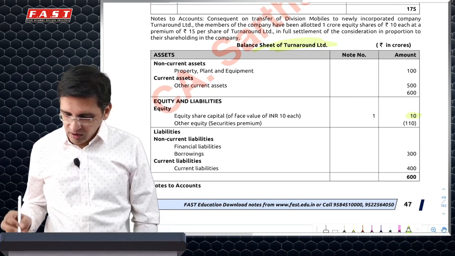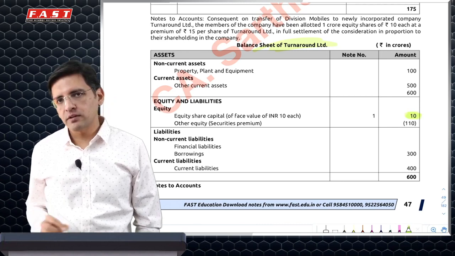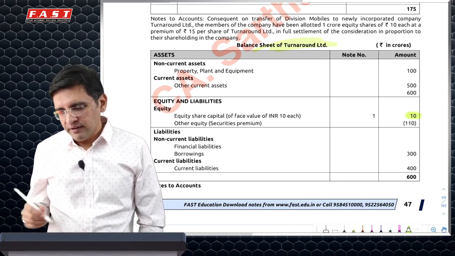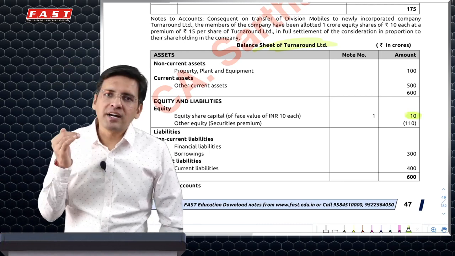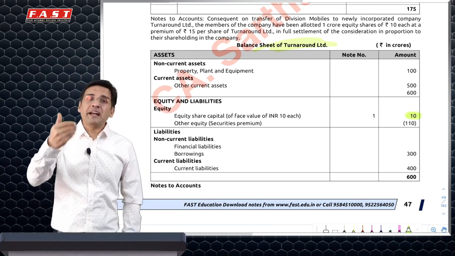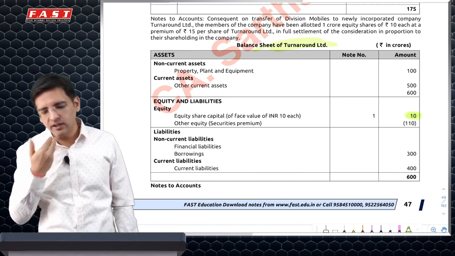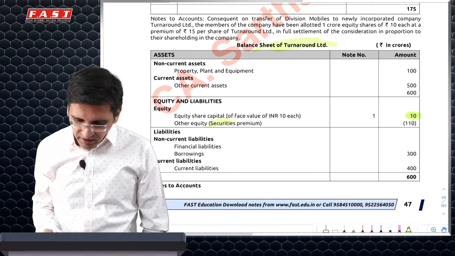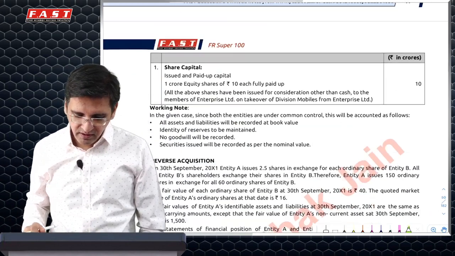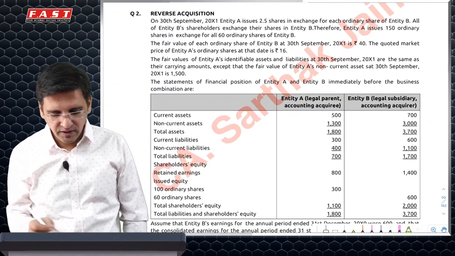And that is why we have not recognized any securities premium of 15 crores. Rather, what we have done is we have got a net liability, or net assets of minus 100, and we have paid 110 additionally. So we will have to create a negative reserve of 110. This is definitely not a securities premium, it's just a negative reserve of 110. This is the way you will have to present it.